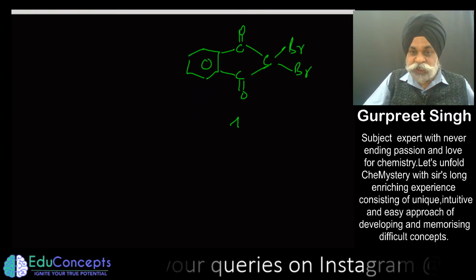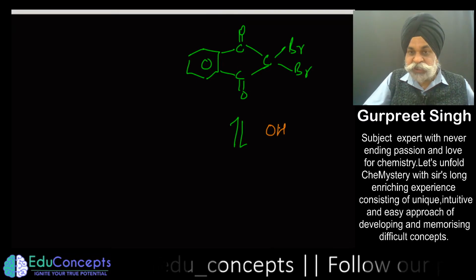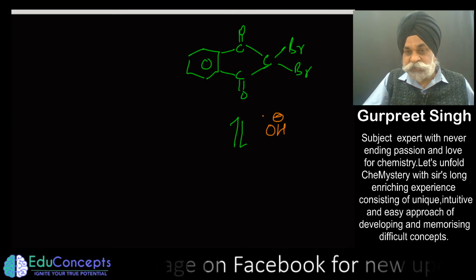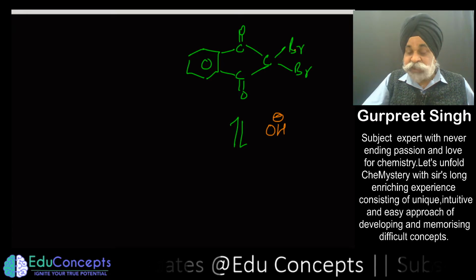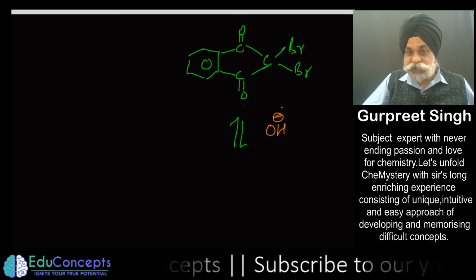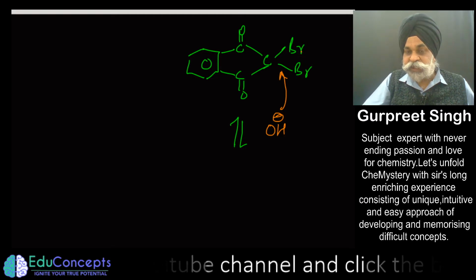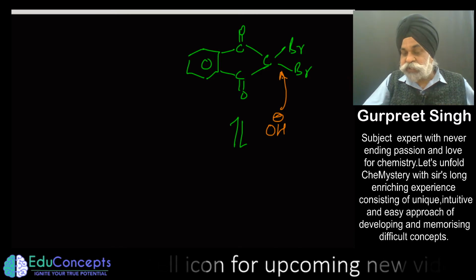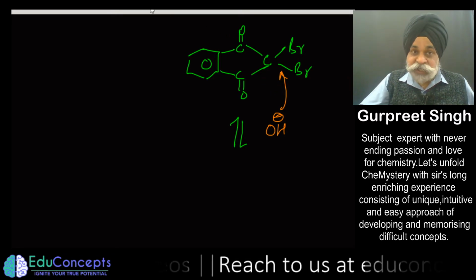So what would be the next fate of the reagent, the OH negative, what would it do? So now this OH negative would withdraw this Br negative, and it can be possible that if this attacks this, the OH would come here, and then a carbon containing 2 OH group is unstable, and the water would go out and create a keto group. But that also is not the option.